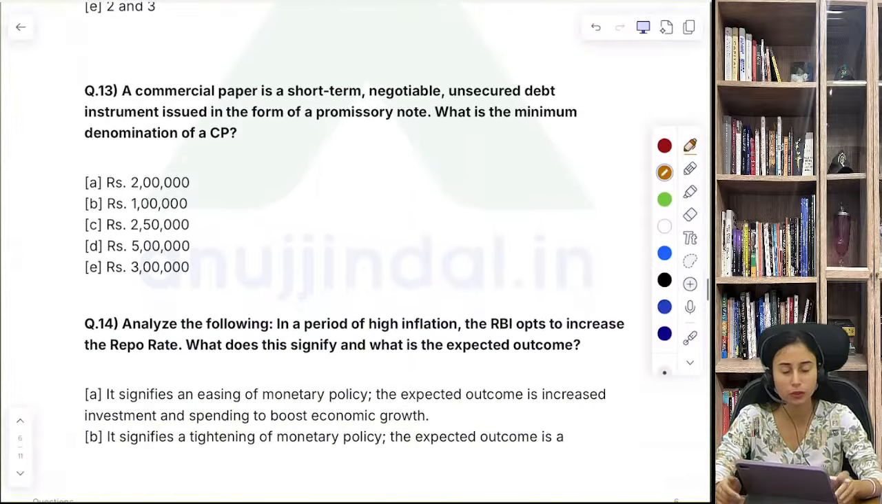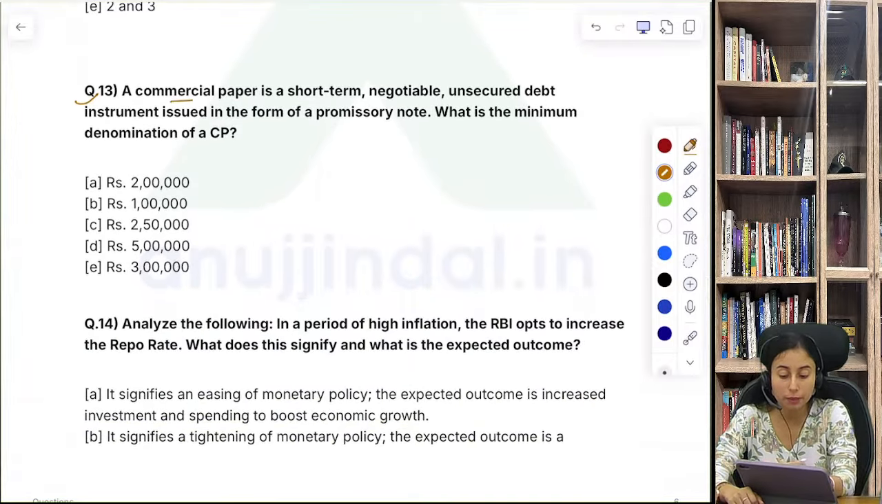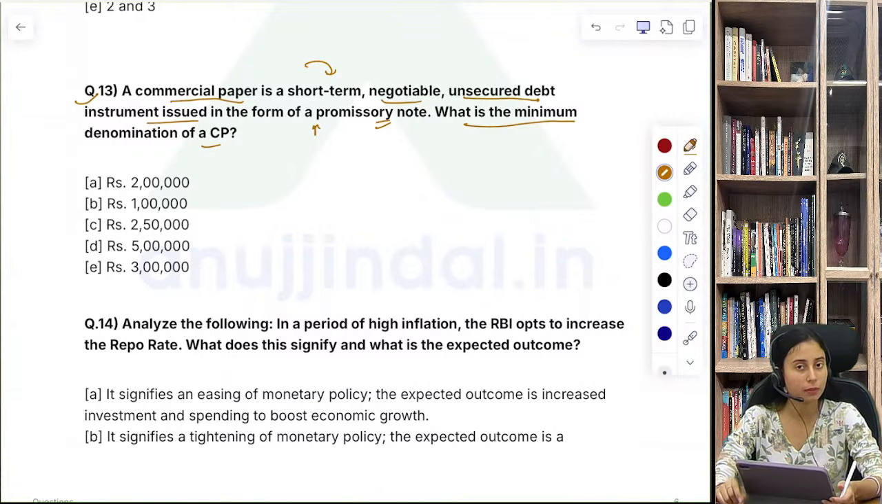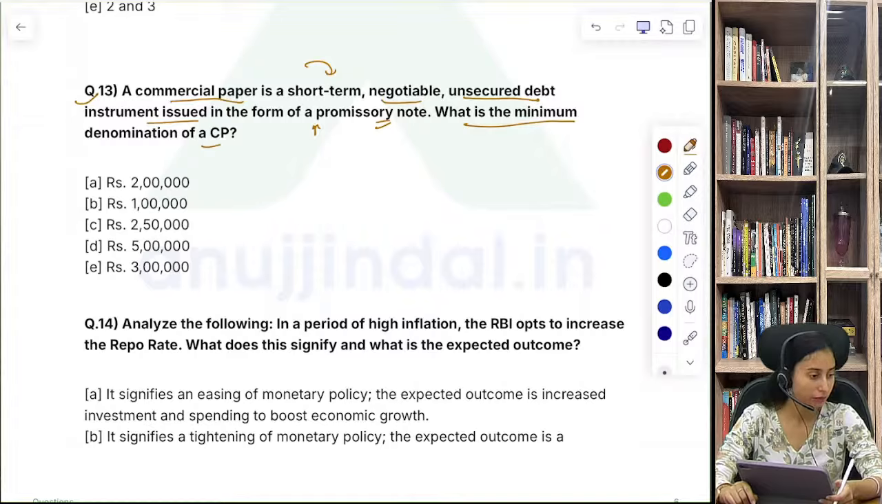Let's just move ahead with question number 13. A commercial paper is a short-term negotiable unsecured debt instrument issued in the form of a promissory note. What is the minimum denomination of a CP, that is commercial paper? So आपको पता होना चाहिए what is the minimum denomination for the commercial paper. Merchant banking is a part of your financial system.